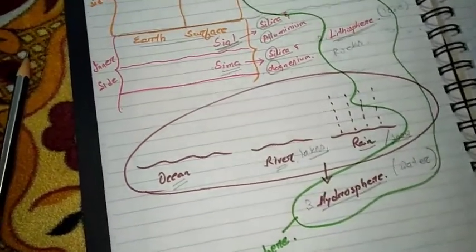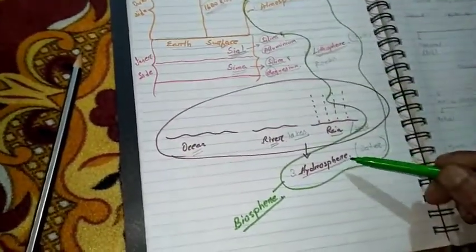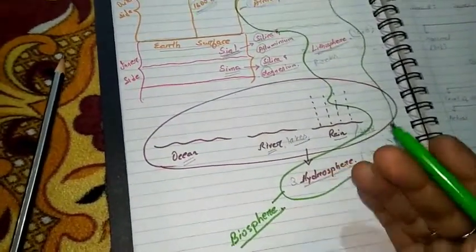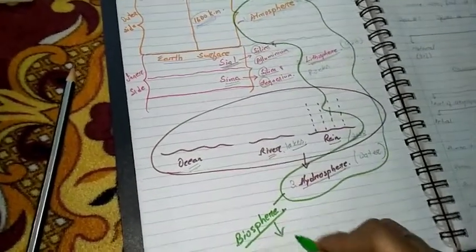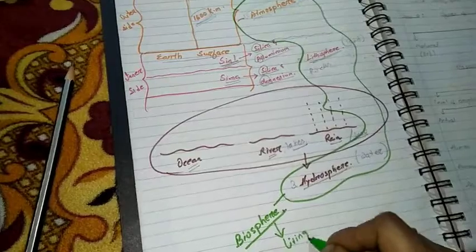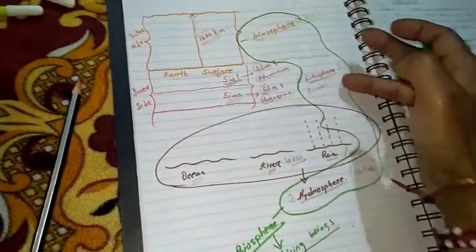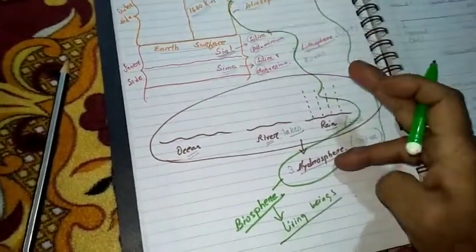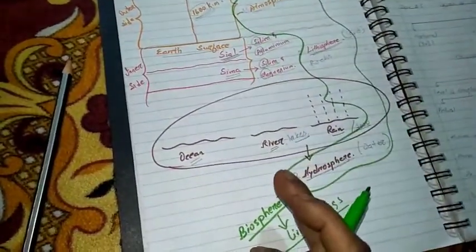So the definition of the biosphere is that it is composed of parts of the atmosphere, parts of the lithosphere and parts of the hydrosphere, and all the living beings, right from microorganisms till multicellular organisms like human beings and other animals, all the living things, live only in the biosphere. So that's about all the different zones or spheres of the environment: atmosphere, lithosphere, hydrosphere, and the combination of all these three that comes as the biosphere.